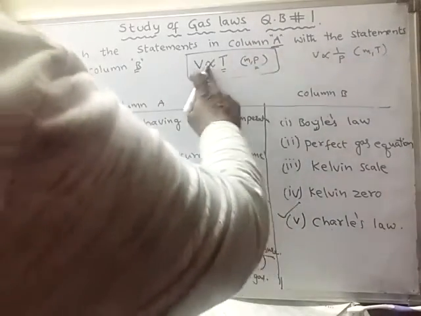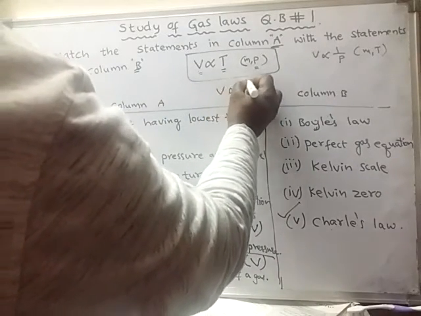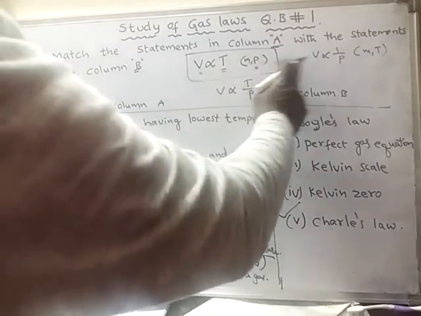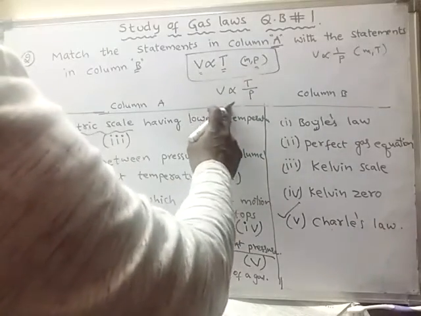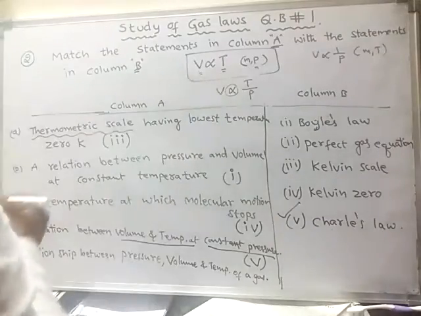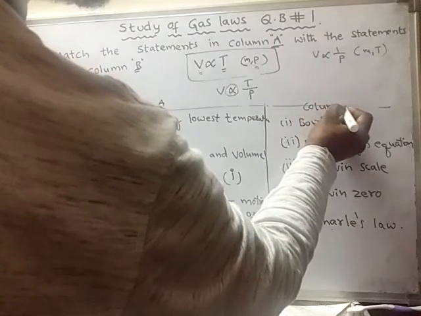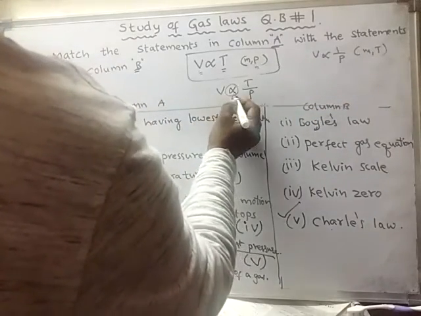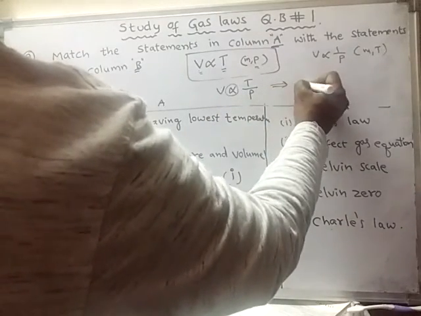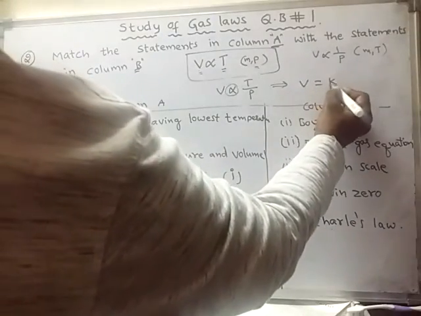If you combine these two, we can write like this: volume is directly proportional to temperature and inversely proportional to pressure. Now we can remove this proportionality symbol and replace it with an equal to symbol, and then we have to introduce a constant, called the proportionality constant.